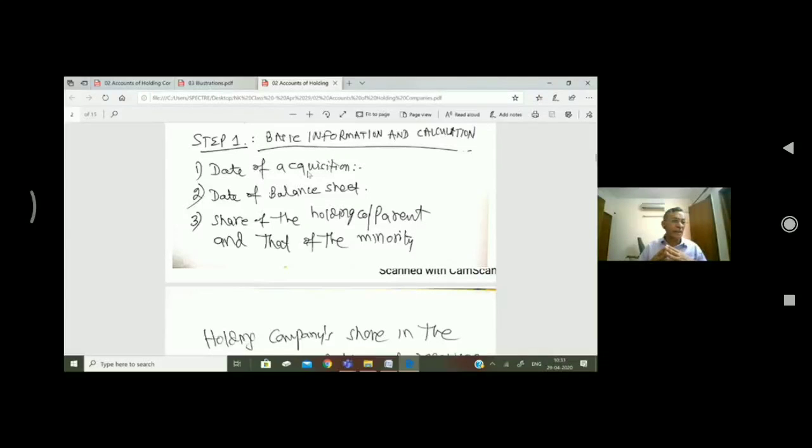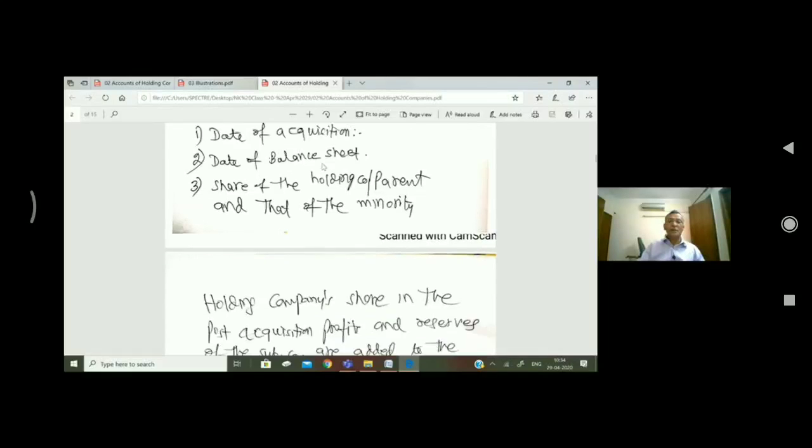And all profits after the date of acquisition will be known as post-acquisition profits. So prior to date of acquisition means pre-acquisition, after the date of acquisition will be post-acquisition profit.